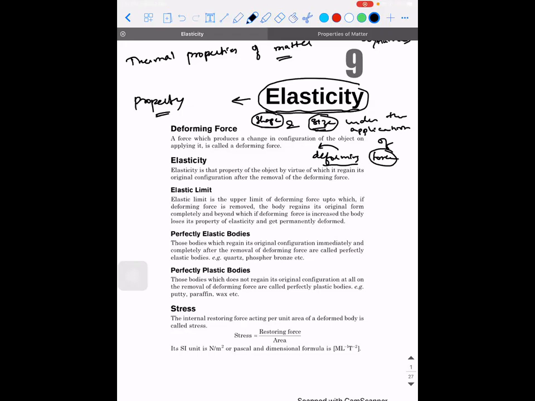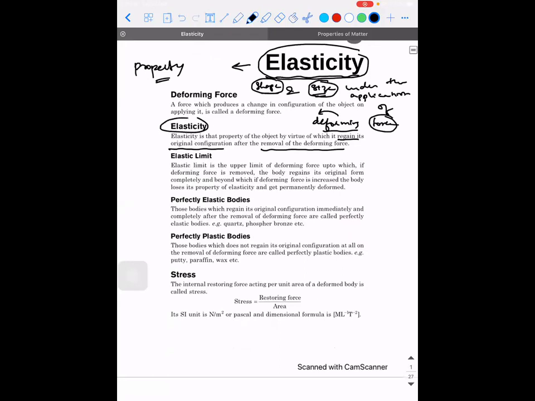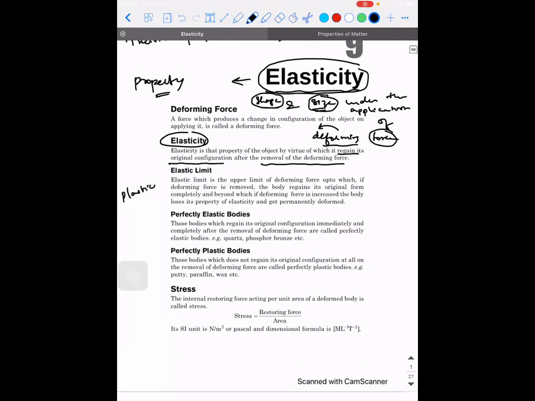But according to physics, we need to add one more term. We can say a material is elastic under what scenario? Not only should it change its shape and size when you apply the deforming force, but it should be able to regain its original shape under what situation? Under the removal of the deforming force. I hope you're able to understand, guys. Yes, sir. Right? So that's a very basic term. The opposite of elasticity: what are the materials which are not elastic in nature? We call them plastic. The opposite of elasticity is plasticity.